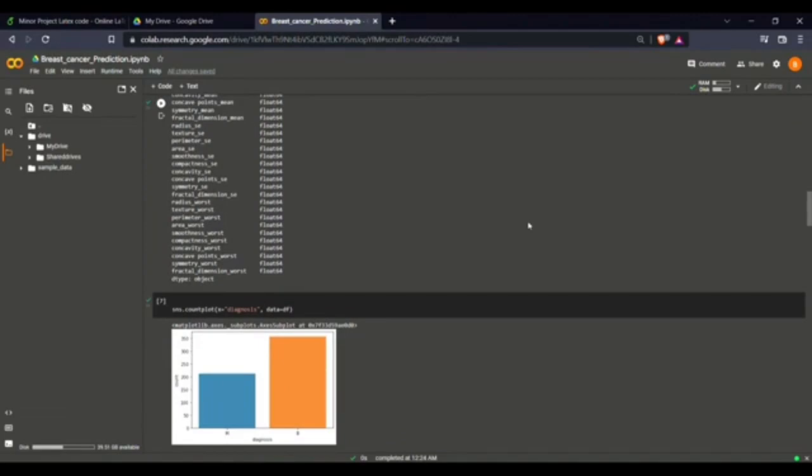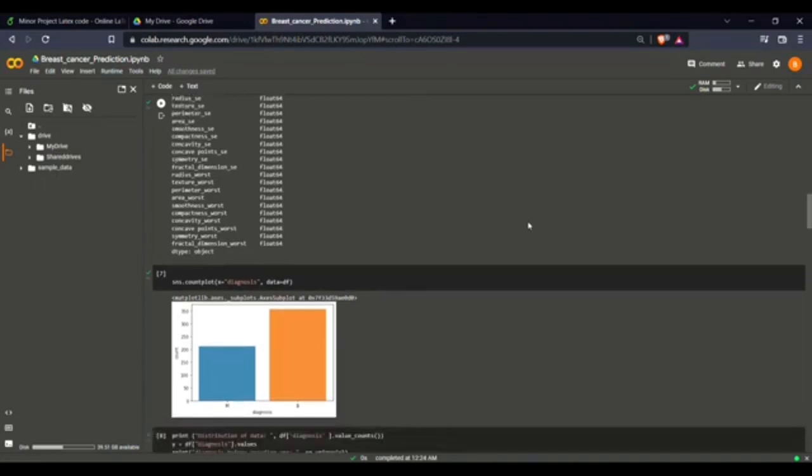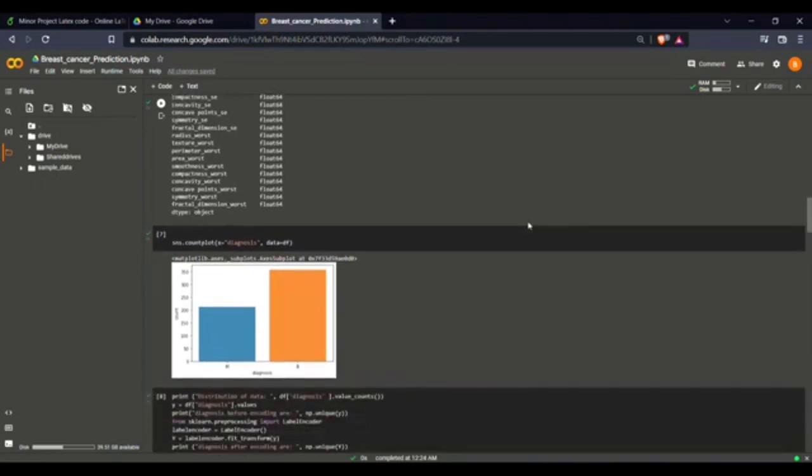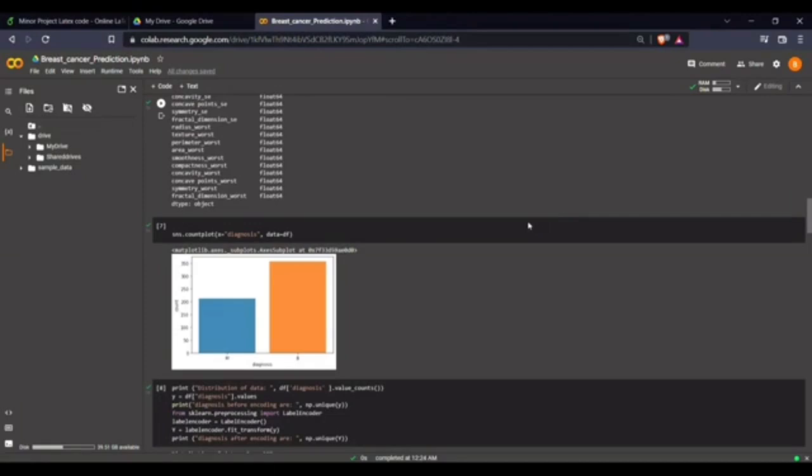Now I am going to see how the data is distributed, and I am going to plot it using the Seaborn library. Here we separated the data as M and B. M represents malignant and B represents benign. Here it shows about 200 malignant and above 350 benign. Now we have converted the data into zeros and ones, as they have to be in binary digits. Here we are going to use the label encoder.